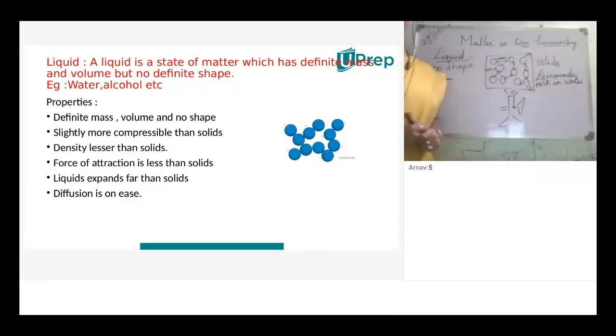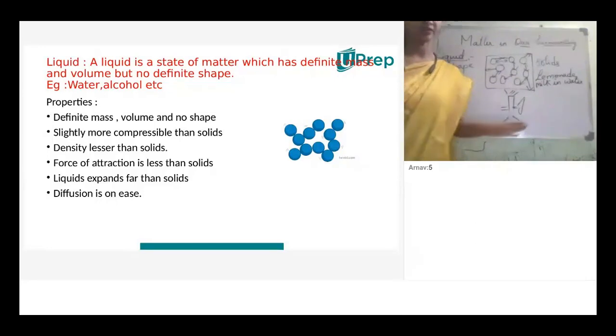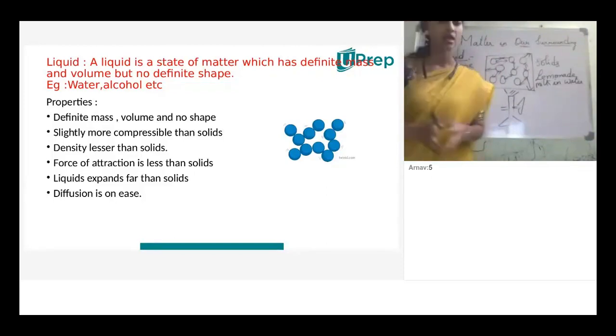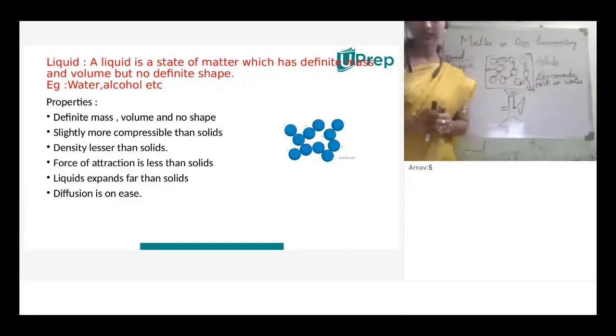So what are the properties? Define liquid. Liquids have definite mass, volume and no definite shape. The best examples are water, alcohol, or anything else you want to give as examples. Definite mass, volume and no definite shape. These are the properties. Slightly more compressible than solids. Density is lesser than solids. Force of attraction is less than solids. Liquid expands far more than solids.